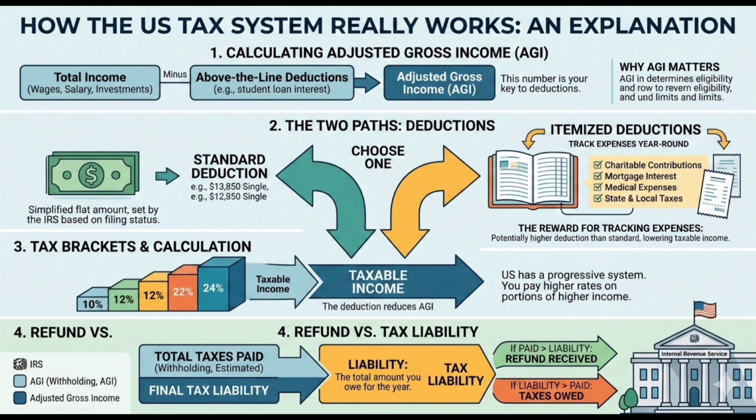The bracket system: imagine your income as a stack of buckets. Each bucket has a different, progressively higher tax rate. Marginal versus effective rate. The highest bracket your income reaches is your marginal rate. The effective rate is the actual overall percentage of your income you paid after averaging all the brackets together.